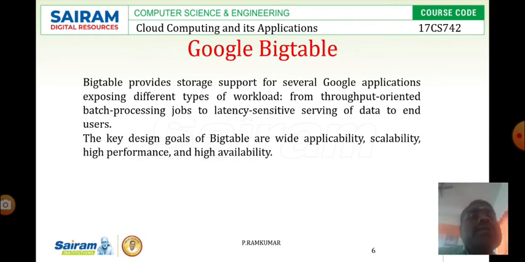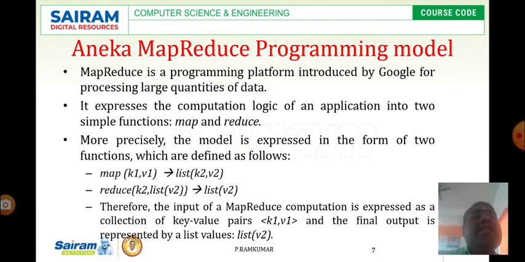Google Bigtable provides storage support for several Google applications, exposing different types of workload from throughput oriented batch processing jobs to latency sensitive serving of data to end users. And then the next one is the Aneka MapReduce programming model. MapReduce is a programming platform introduced by Google for processing huge quantities of data. It expresses the computation logic of an application in two simple functions: one is map and the other one is reduce.